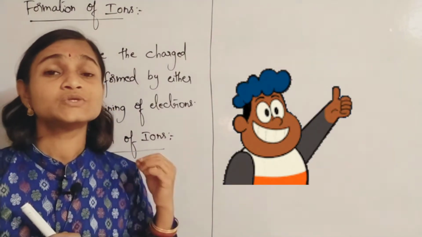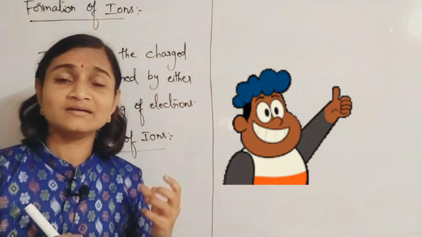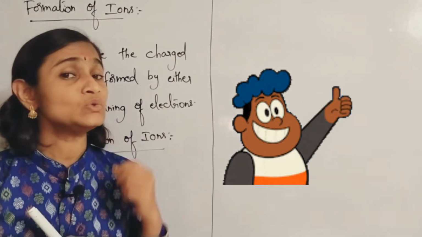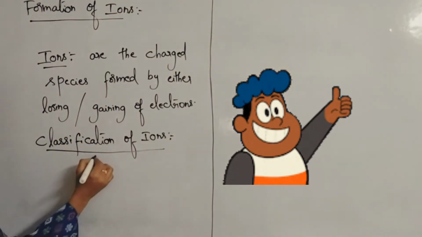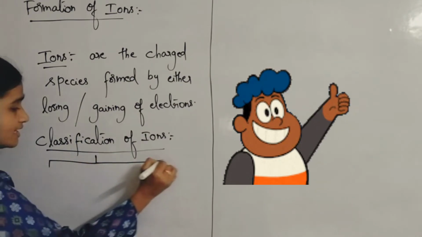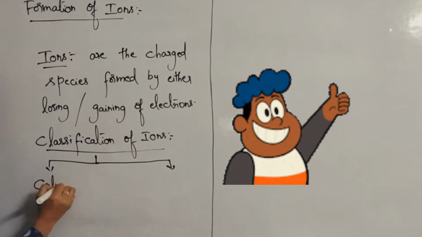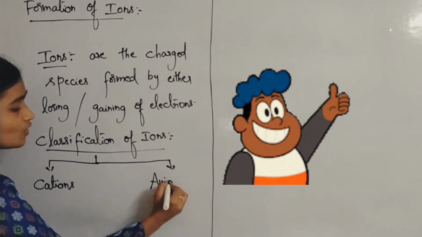So based on the charge that is borne by the species, ions are classified into two types. So what are the two types of ions? You all know, they are cations and anions.